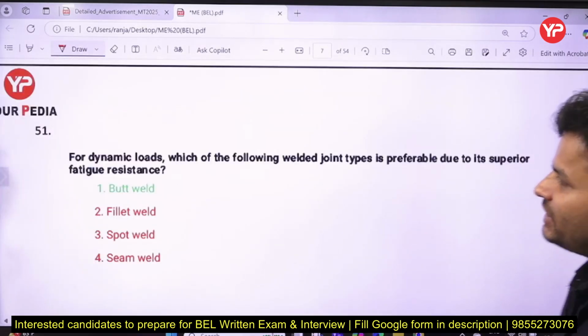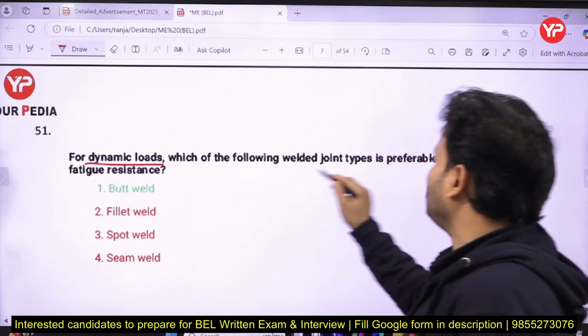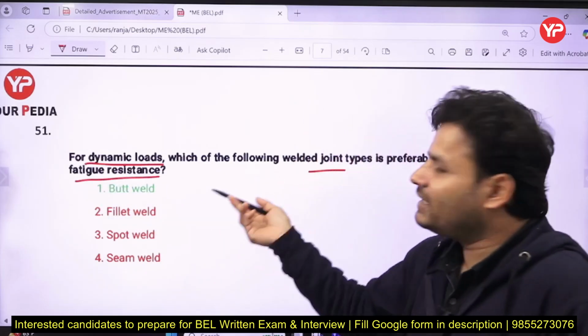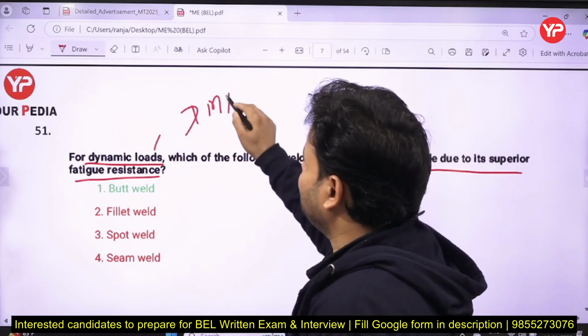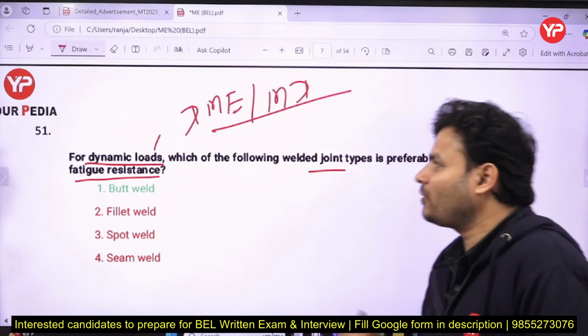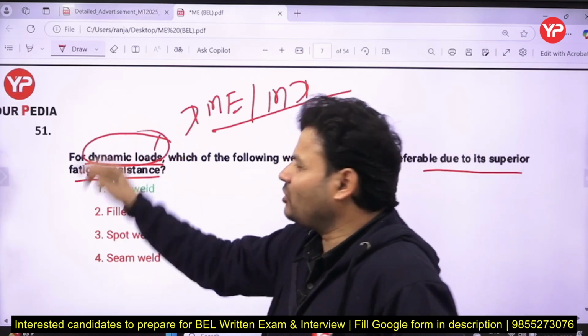Now the next question is that for a dynamic load, which of the following welded joint types is preferred due to the superior fatigue resistance? Again, that question has been taken from machine design, or design of machine elements. You know, here if you talk about the dynamic load, what do you mean by dynamic load?